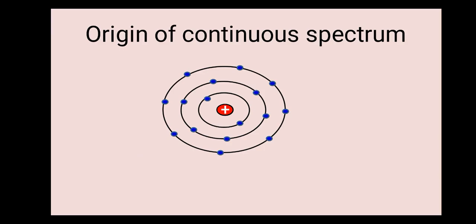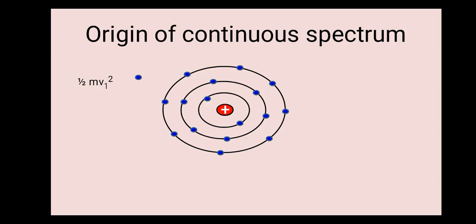So now let us talk about how the continuous spectrum arises, or the origin of the continuous spectrum. Let us consider an atom consisting of a positively charged nucleus with electrons revolving around that nucleus. Now consider a fast moving electron emitted by a cathode having energy half m v1 square.